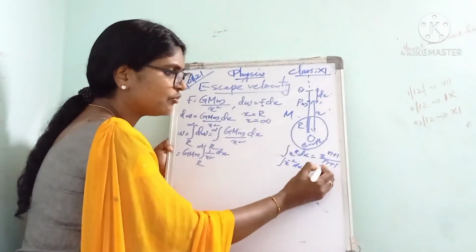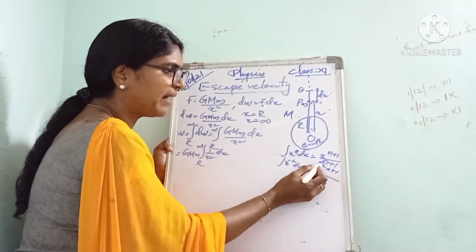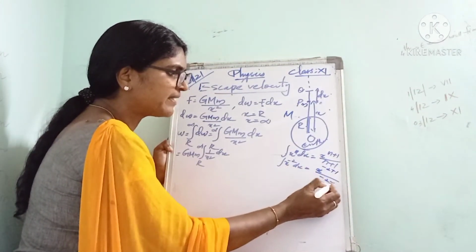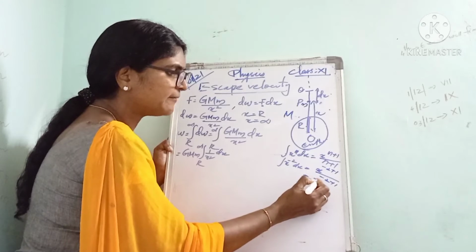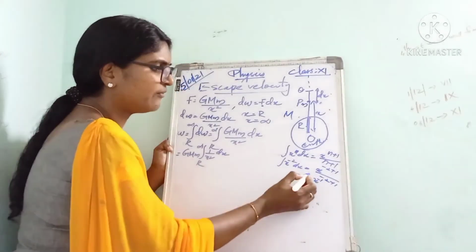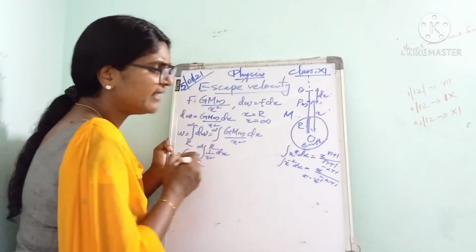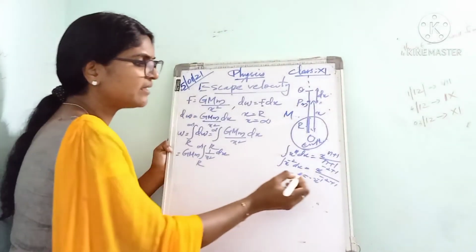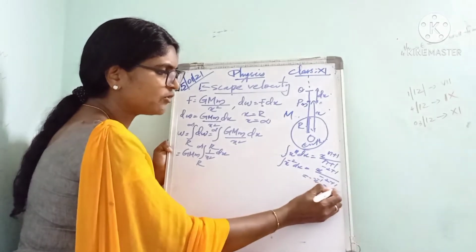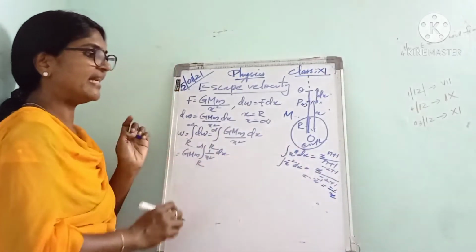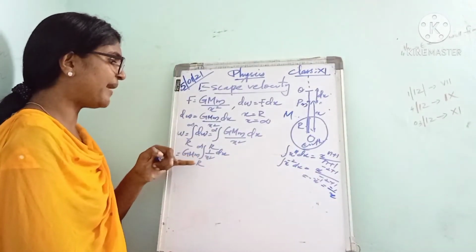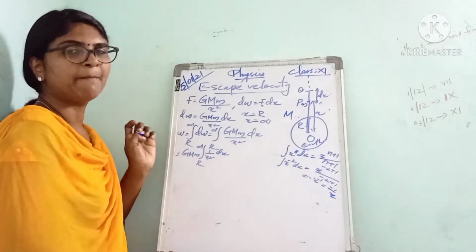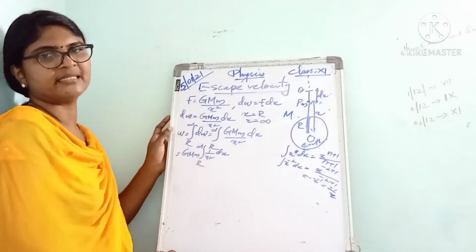So x raised to minus 2 plus 1 divided by minus 2 plus 1, which is minus 1. So we get minus x raised to minus 1, that is minus 1 by x. The integral of 1 by x squared dx is minus 1 by x.